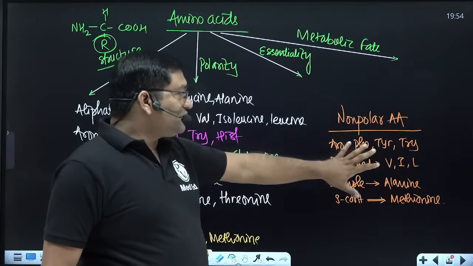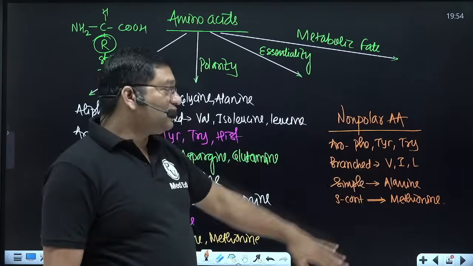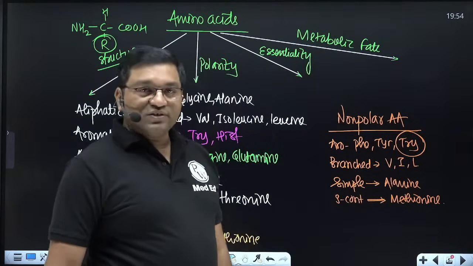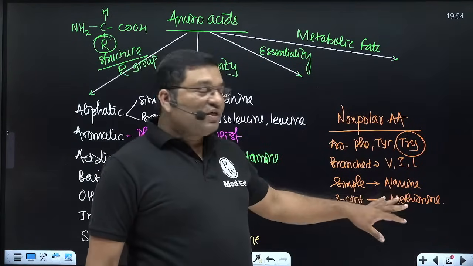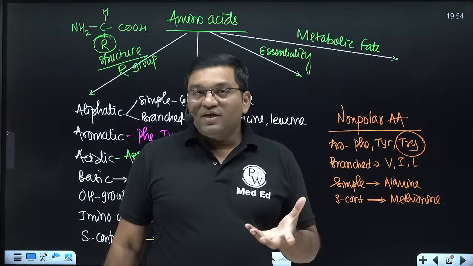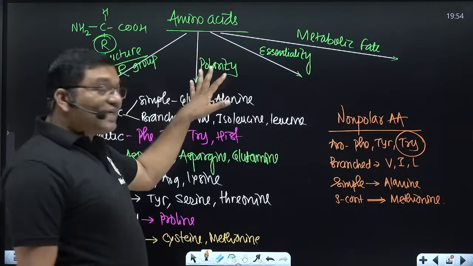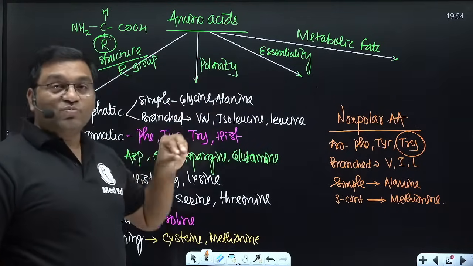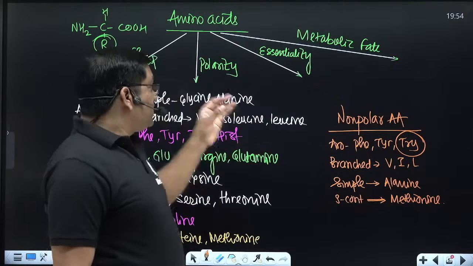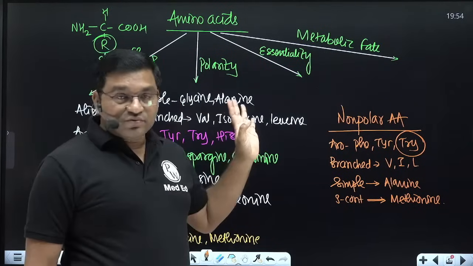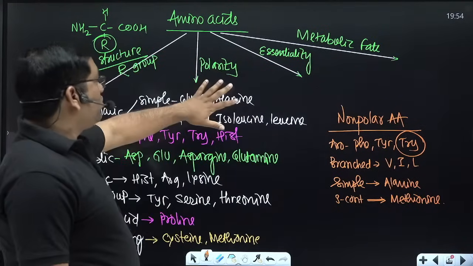Of these non-polar amino acids, tyrosine is relatively polar, because it is slightly soluble. So it is relatively polar among the non-polar. The same is true for glycine: glycine belongs to polar amino acids, but it is relatively non-polar among the polar. Okay, so these are the non-polar amino acids.